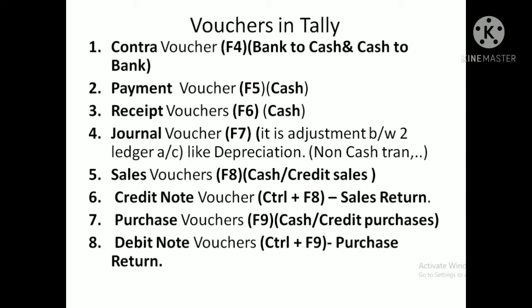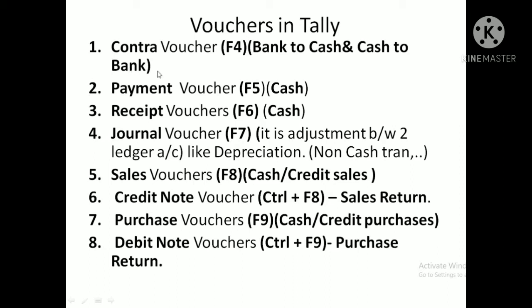The first one is the contra voucher. The contra voucher is related to transactions that happen between bank and cash, or cash account to bank account. We will discuss it in detail later on. I'll just give you some idea about these vouchers.